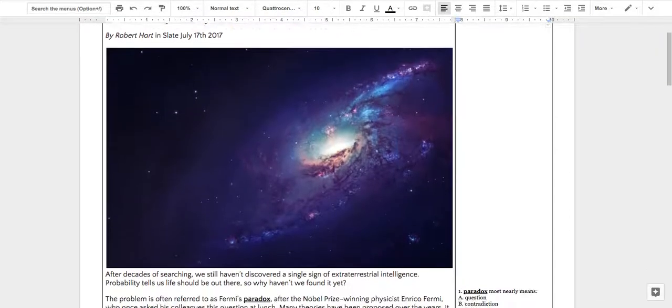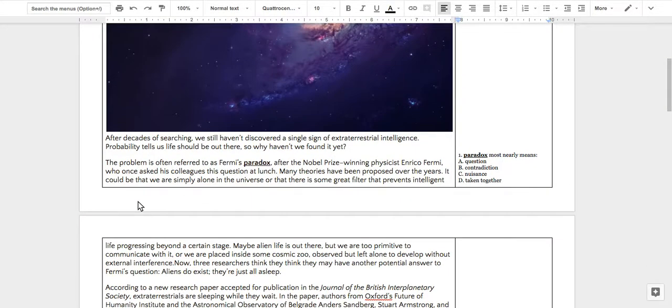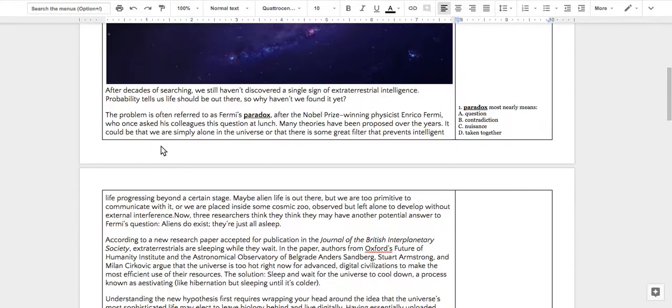Okay, let's look at the questions first. First one is paradox. Paradox most nearly means, let's read the sentence. The problem is often referred to as Fermi's paradox after the Nobel Prize winning physicist Enrico Fermi, who once asked his colleagues this question at lunch. The question he asked, you have to go back to the line before, which is why haven't we found alien life yet?